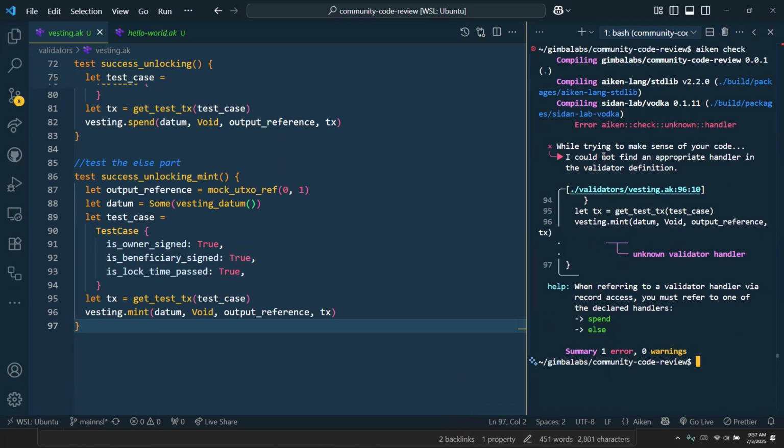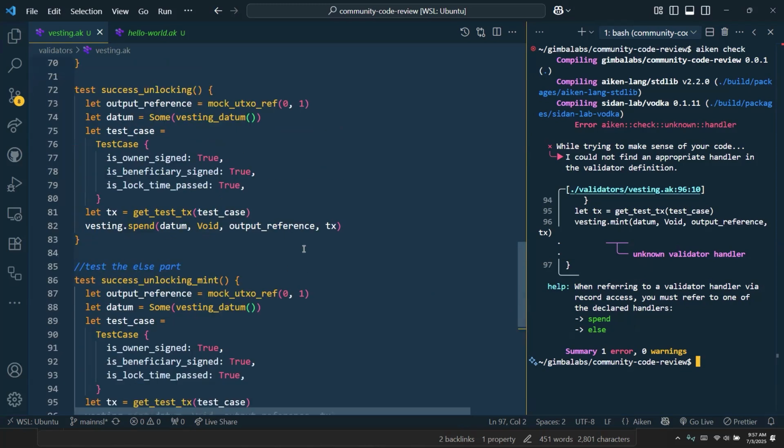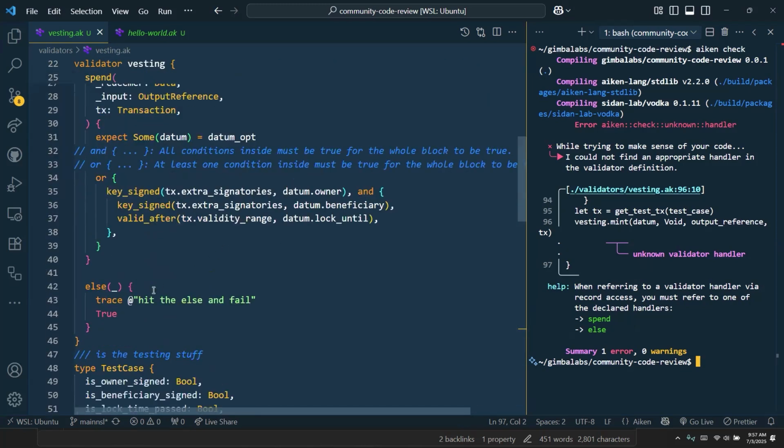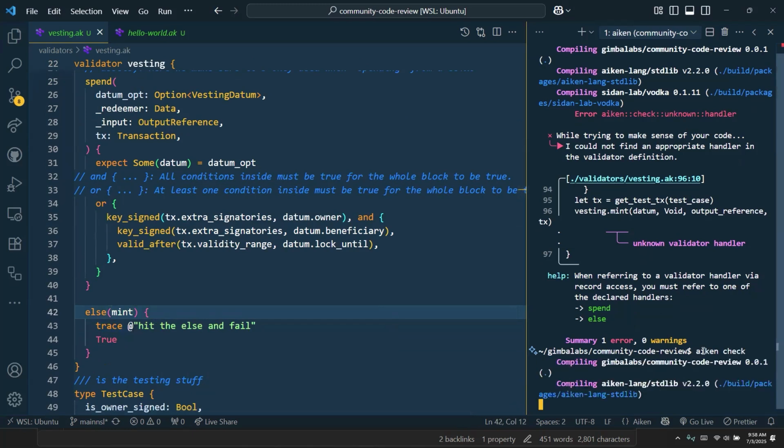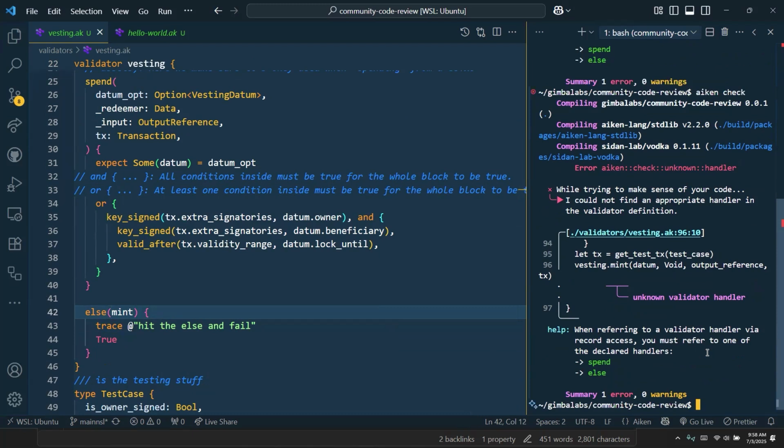Why is it failing now? I could not find a purpose, because mint is not a purpose. It needs spend or else. But why is that? Is else a purpose at this point? Else mint, no, that's a good idea. Mint is not a parameter, it's a purpose.